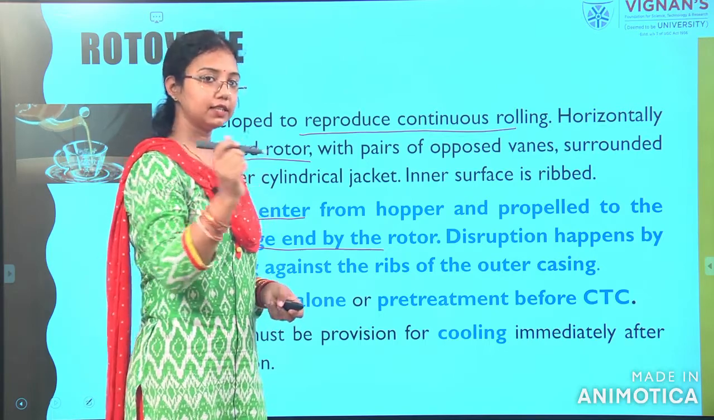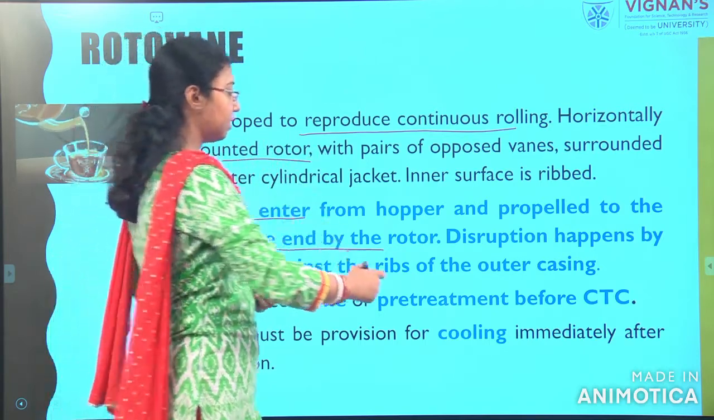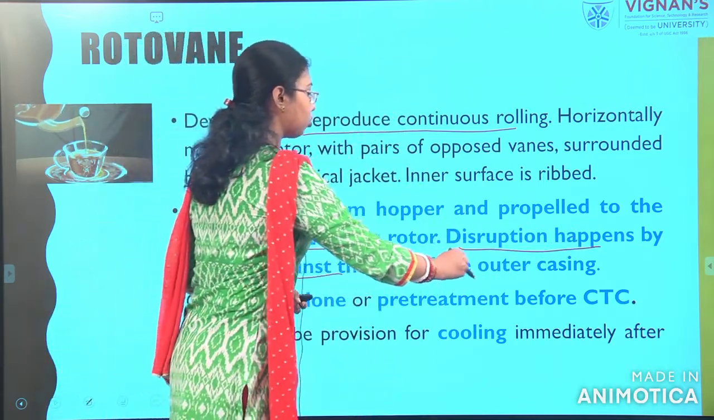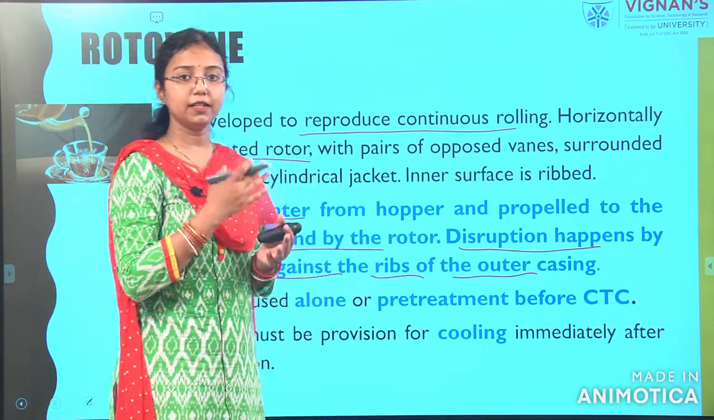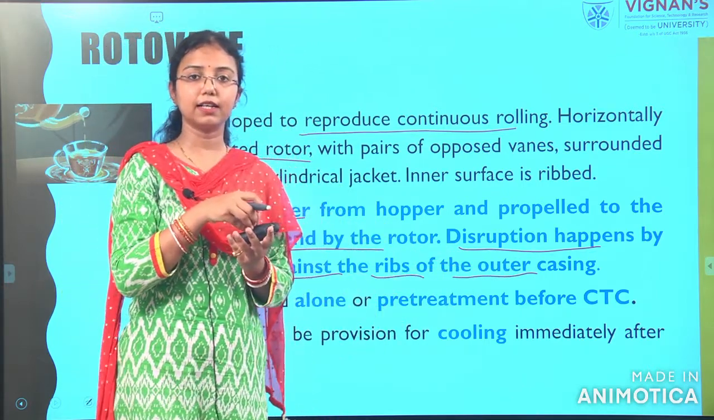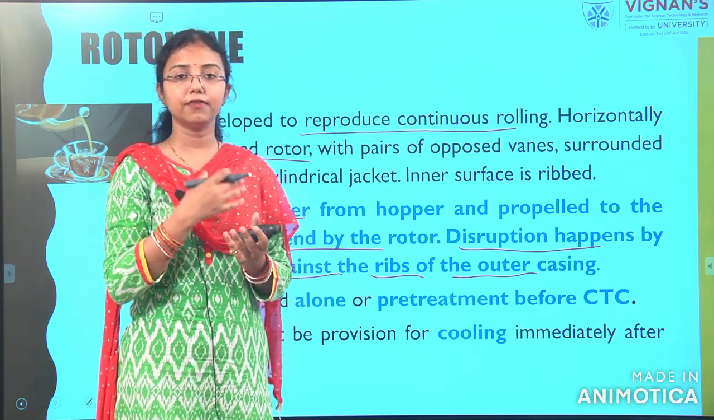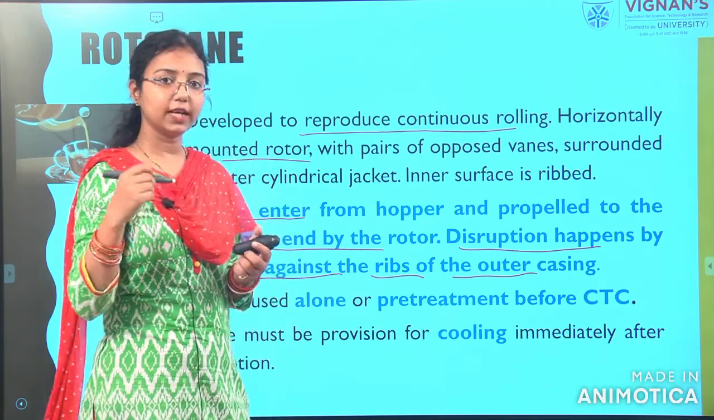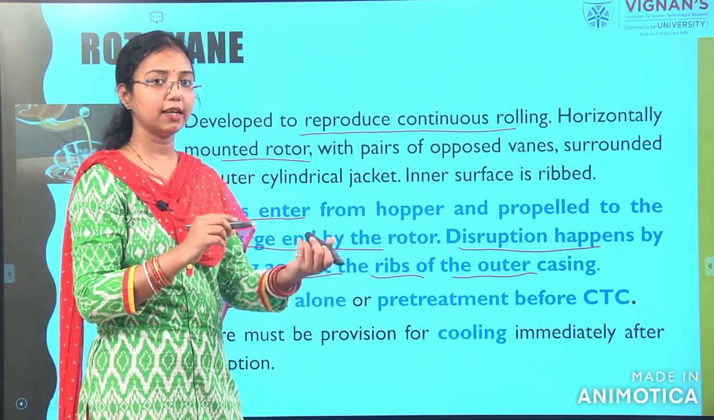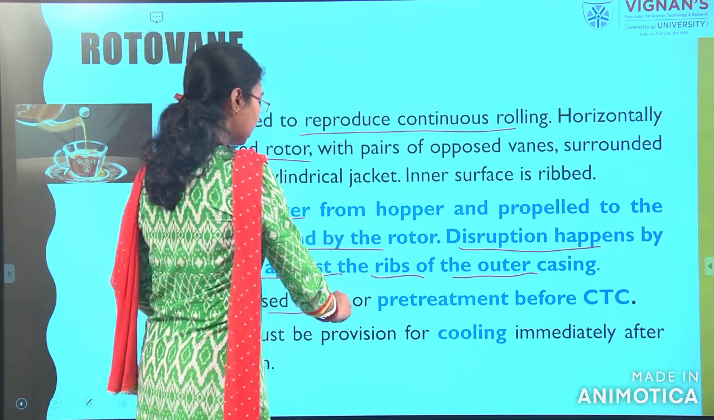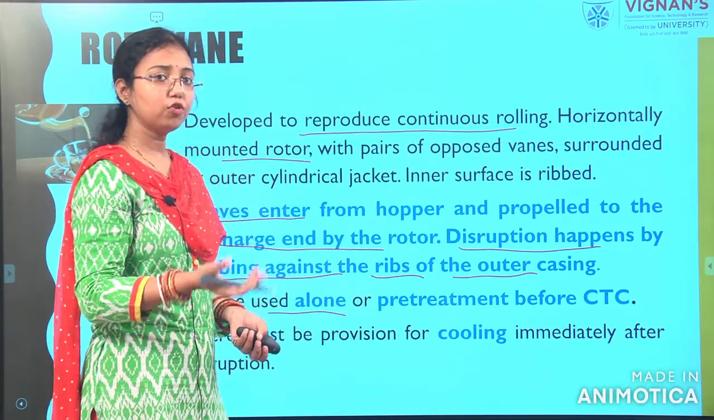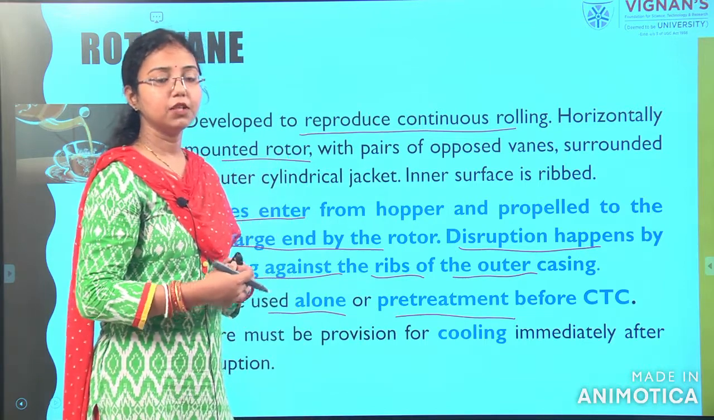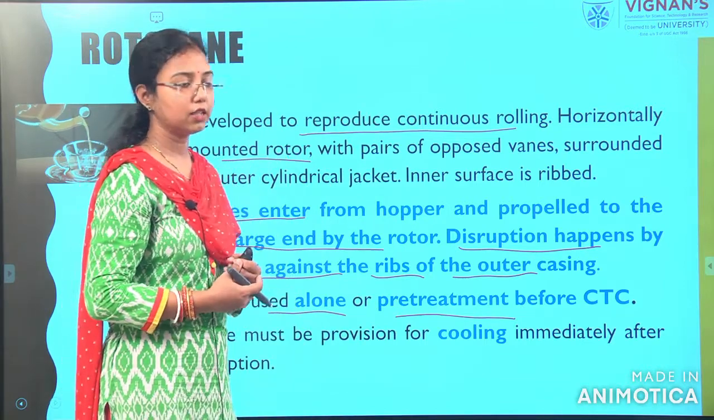One side it is coming, it keeps on moving. In between, what is happening? Disruption happens by rubbing against the ribs of the outer casing. I already told you there will be ribs inside. So when the leaves come in contact with the ribs, with the friction they will break down, and with the help of the rotor they go from the hopper side to the end product. It can be used alone, or it can be used as a pre-treatment before the CTC machine. In a new concept, we are using this Rotovan before processing in the CTC machine.